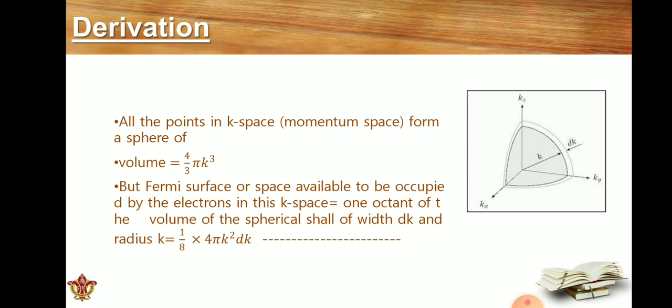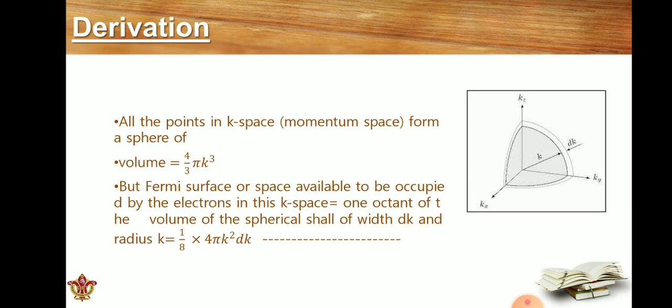Therefore the total space available for the electron in the complete spherical atom is the spherical shell, and the spherical shell has a volume of 4 by 3 pi k cube. But the actual space available for the electron is equal to 1/8 of the volume of the spherical shell.